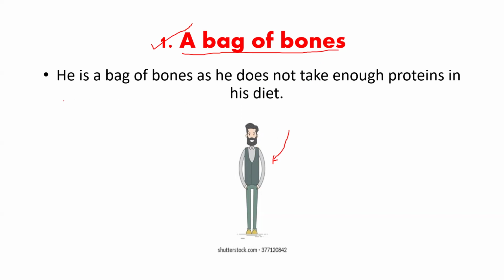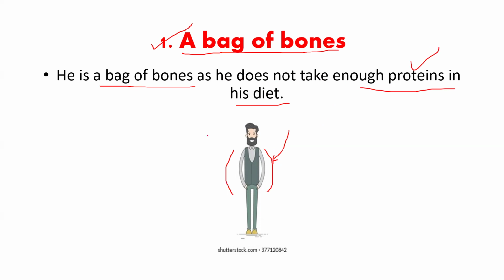And here is a sentence: he is a bag of bones as he does not take enough proteins in his diet. So, whenever you do not have enough proteins, like in the form of eggs, milk, fish, you would not gain the muscle strength. And due to the lack of that muscle strength, you would not have any muscles or you would not have any body mass. That would make you a bag of bones.